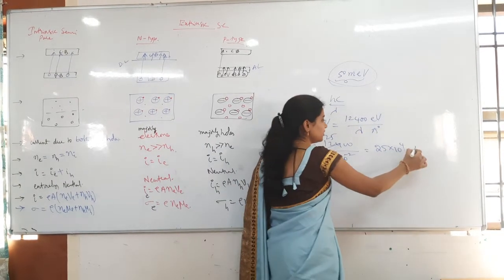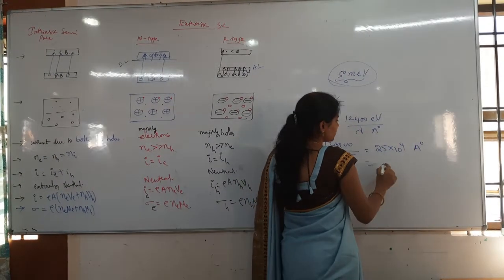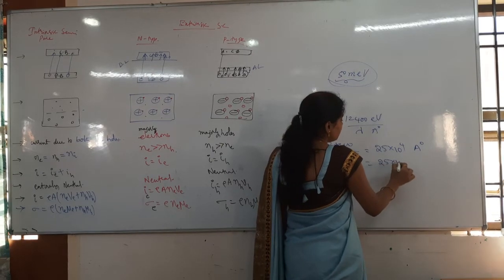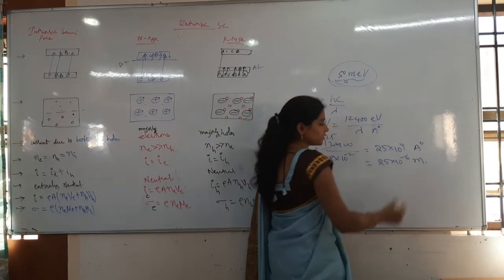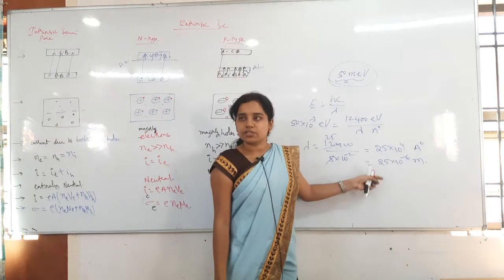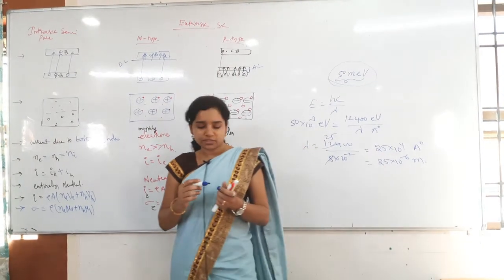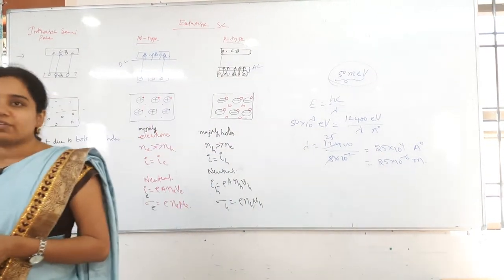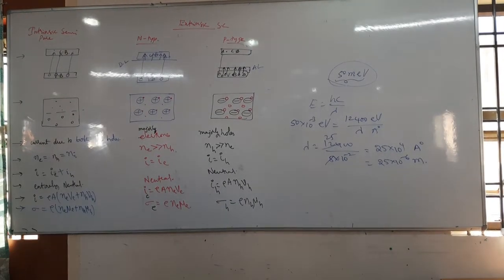Armstrongs. Otherwise I can say this as 25 into 10 power minus 6 meters also. Anything is correct. Clear? This is the answer you might get, 2.5 into 10 power 5 Armstrongs. Write the units properly. Then next problem.